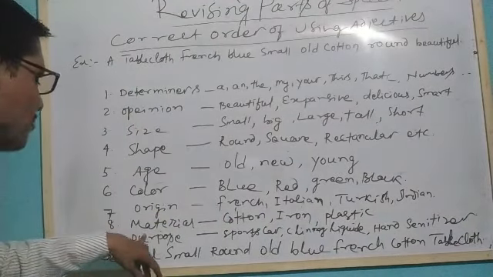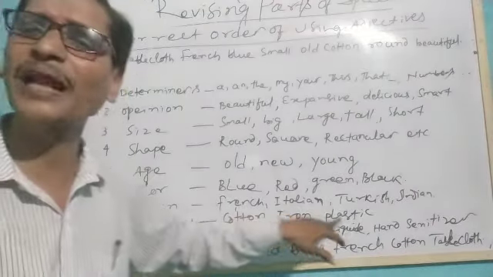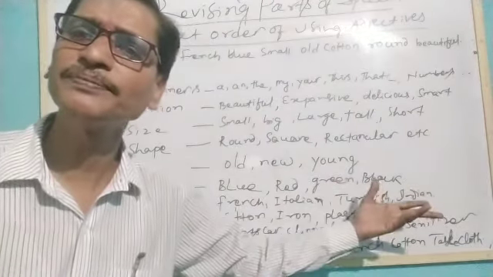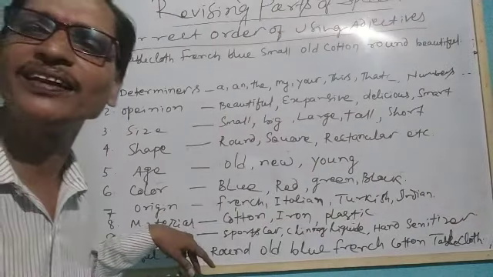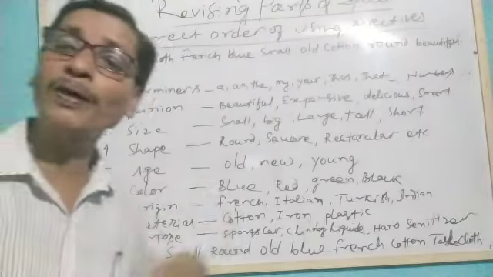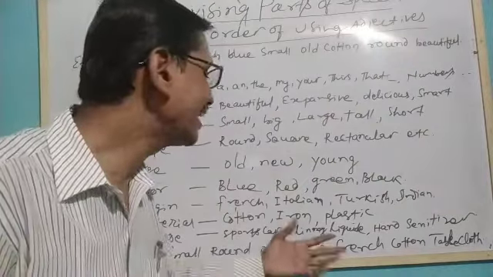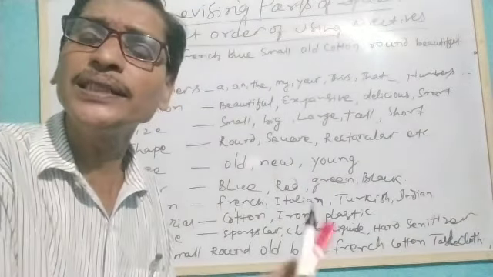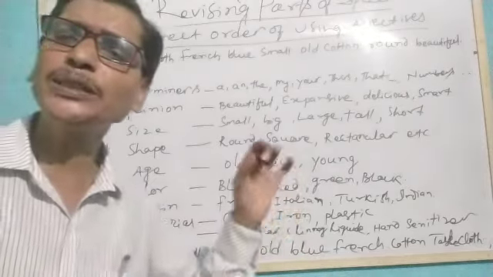Similarly, then comes the material. Material means what kind of material? Whether it is cotton, iron, plastic, wood, steel or something else. Then comes the purpose. Purpose means for what purpose it is used, whether the car is a sports car, cleaning liquid, hand sanitizer; all these words are used for a specific purpose.